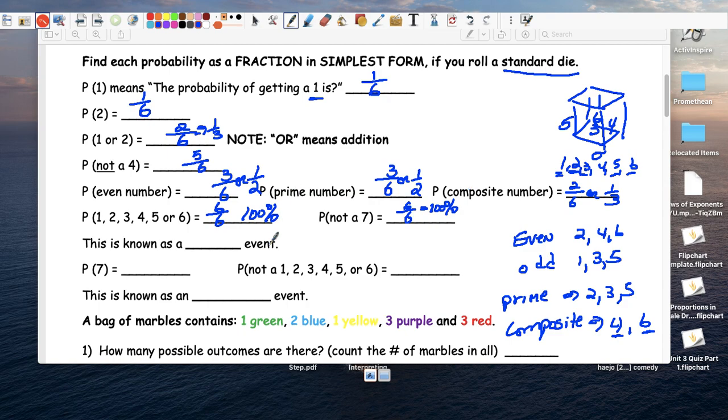This is known as a certain event. A certain event. It's guaranteed to happen. Right? 100% is a certain event.